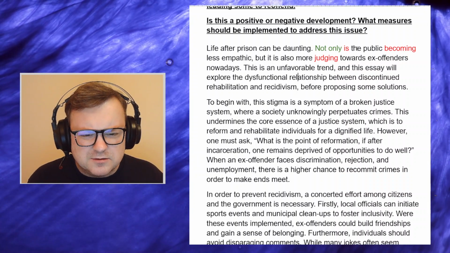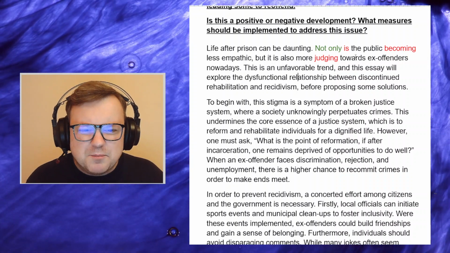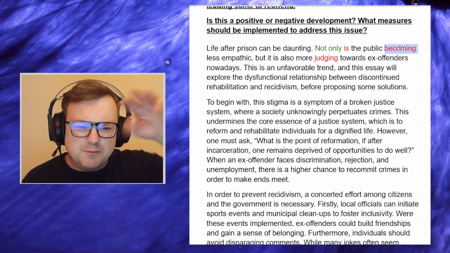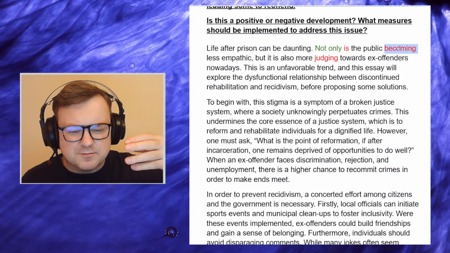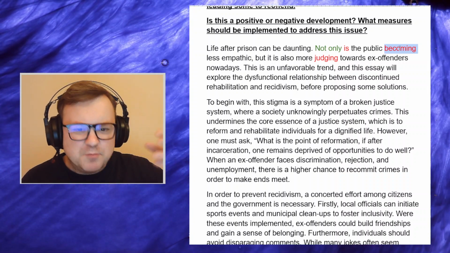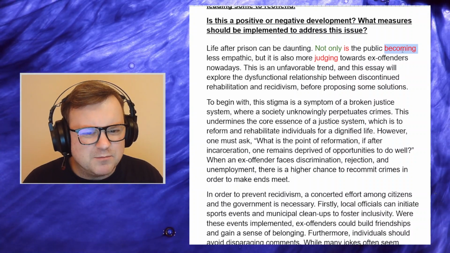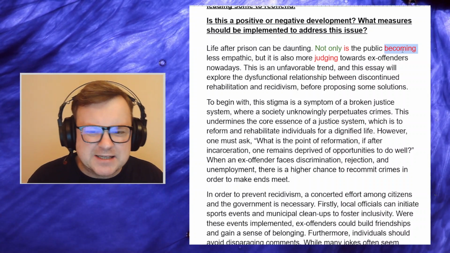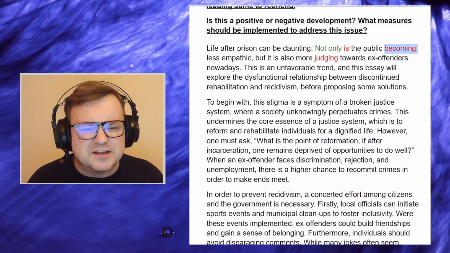Not only does the public become, but why become? Maybe not only is the public less empathic, but it is also more judgmental. So maybe we just replace this become. Not only is the public less empathic, but it is also more judgmental towards ex-offenders nowadays. And I think that's better.